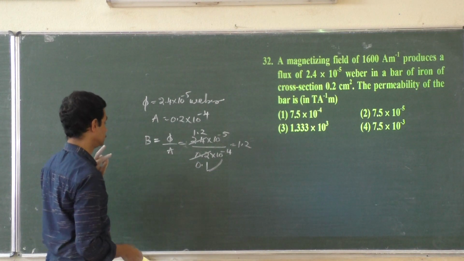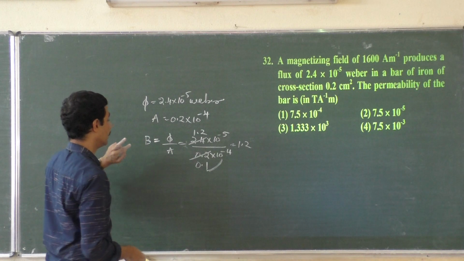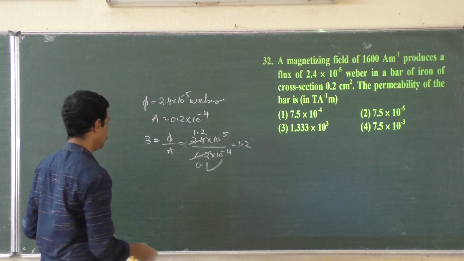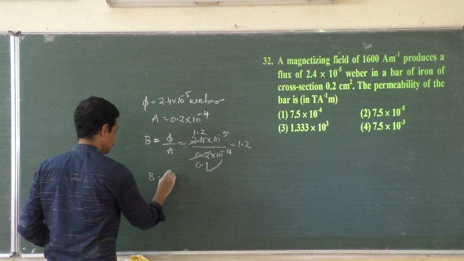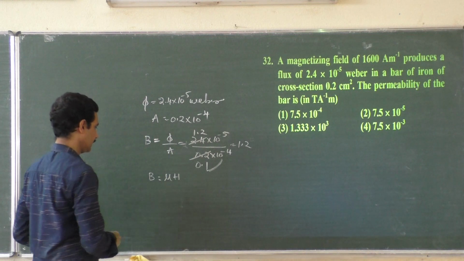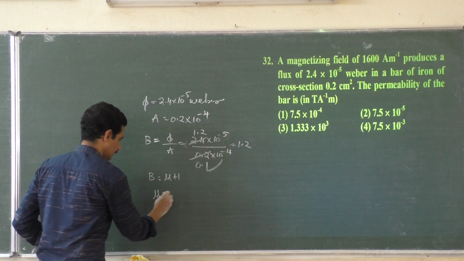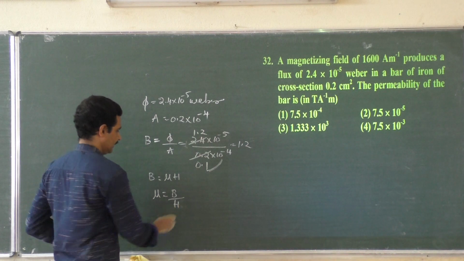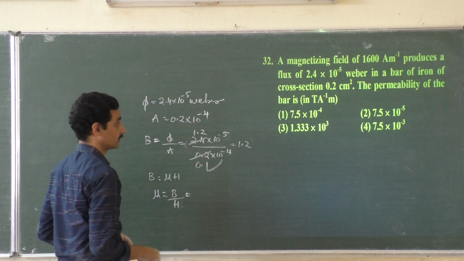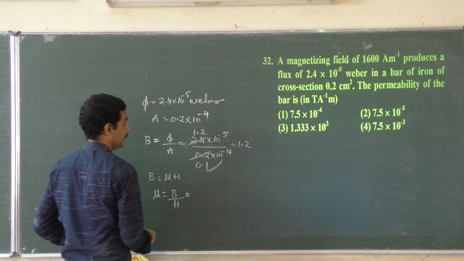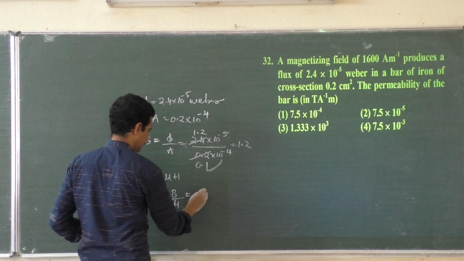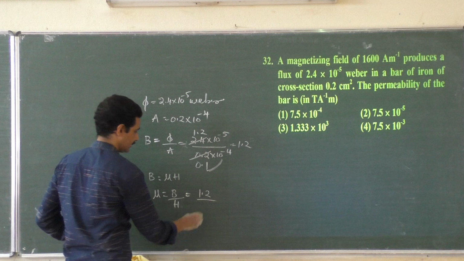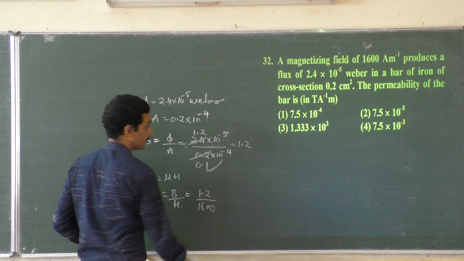And they are asking you permeability. B is equal to mu into H. Correct? What is mu? Mu is permeability, which is equal to magnetic induction divided by the magnetic intensity. B is 1.2 by H. H is 1600, is it not?